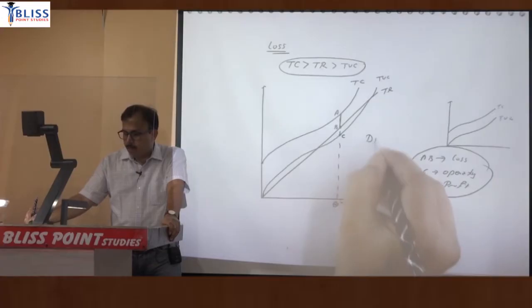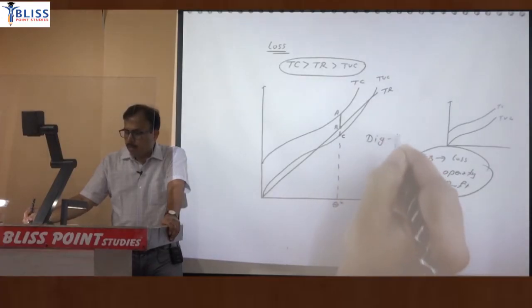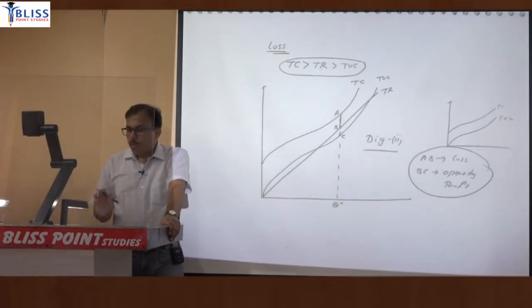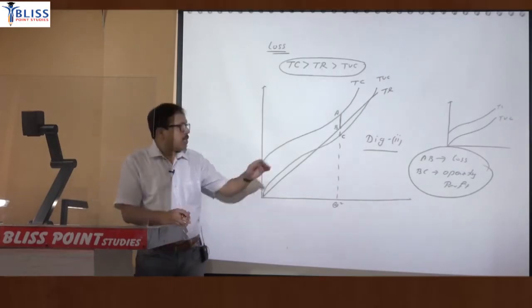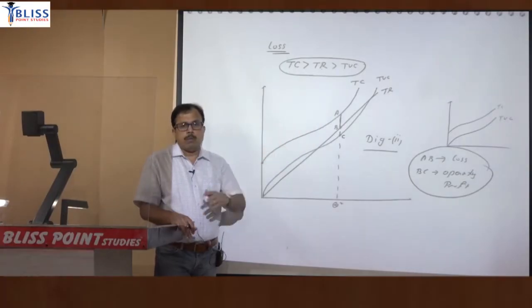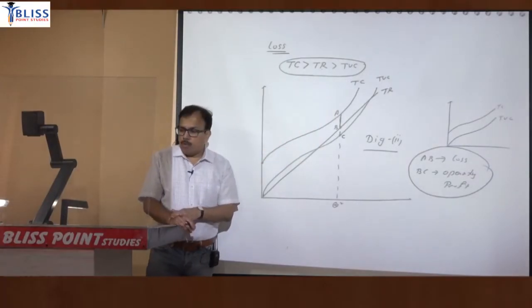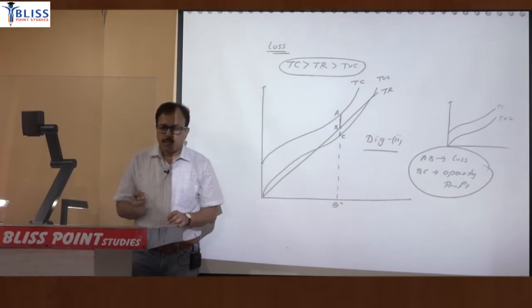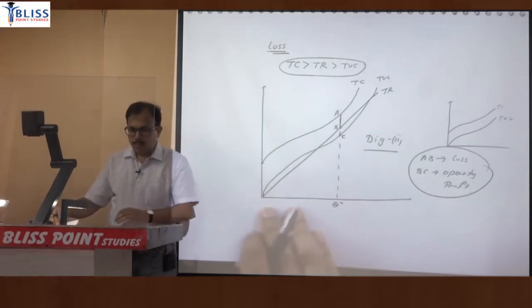So this second diagram is representing loss. In the case of supernormal profit, the total cost line was below. For loss, it is above. So what will be the normal profit? For normal profit, it must be just tangent. So you can show that third case.